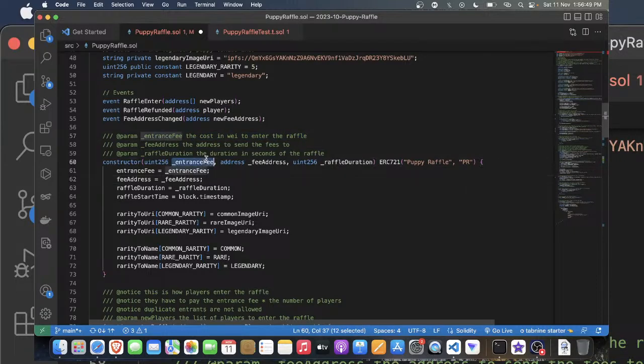This is set by the owner while deploying the contract, because it is inside the constructor, as we all know. And we have the fee address, the address to send to. Once the raffle is completed, the profit is sent to this address. So this is also determined by the owner. Then we have the raffle duration, and the raffle start is nothing but the block timestamp, the current time when the contract has been deployed.